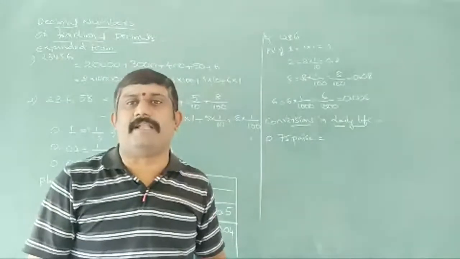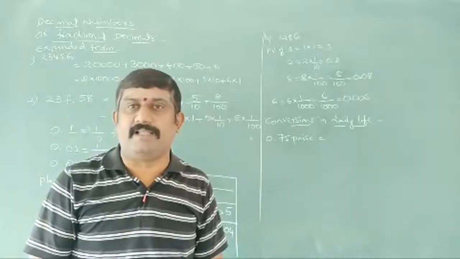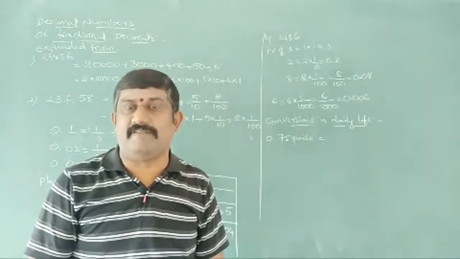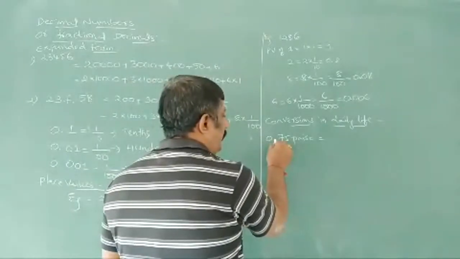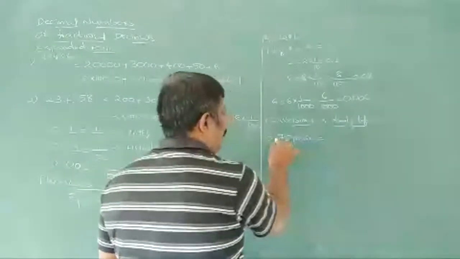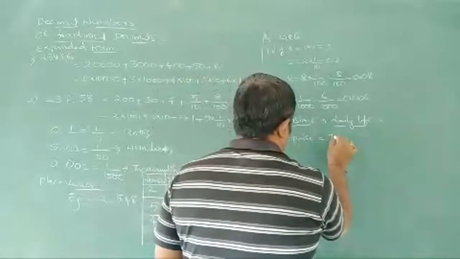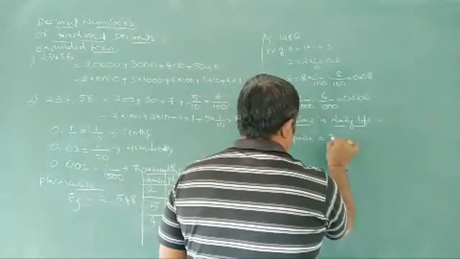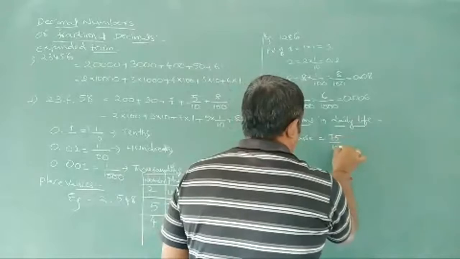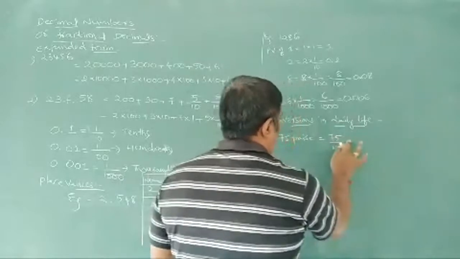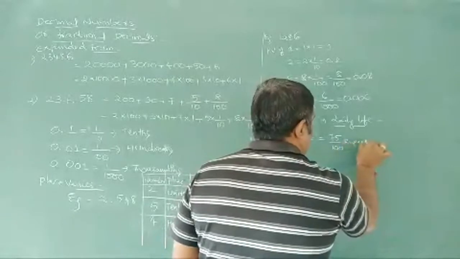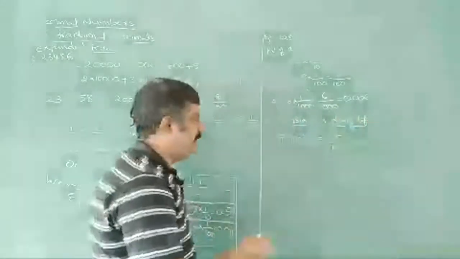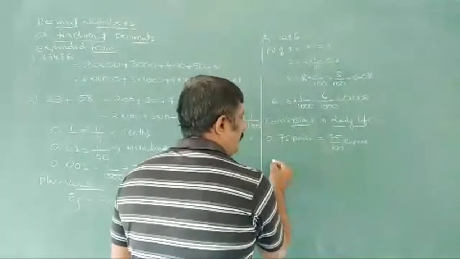How are we going to convert into rupees? We know for 1 rupee, how many paise do we have? 100. So we are going to write this as 75 by 100 rupees, we can say here. In reverse, we will convert here. How is it?